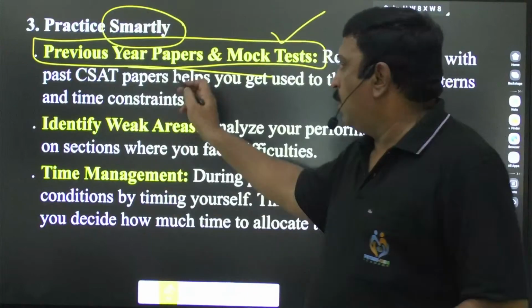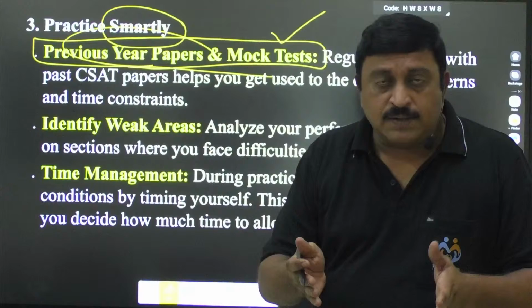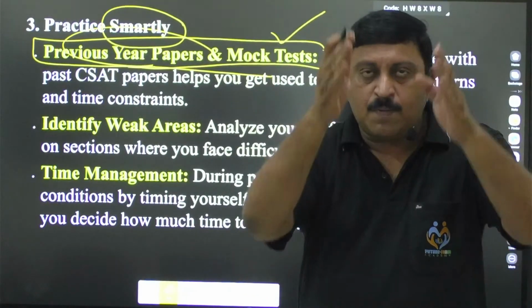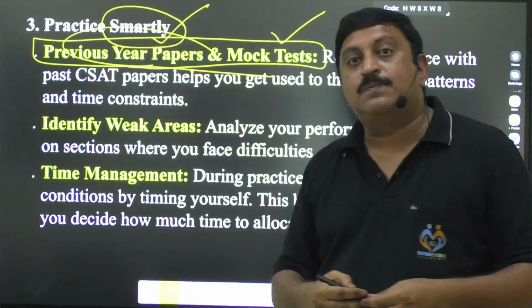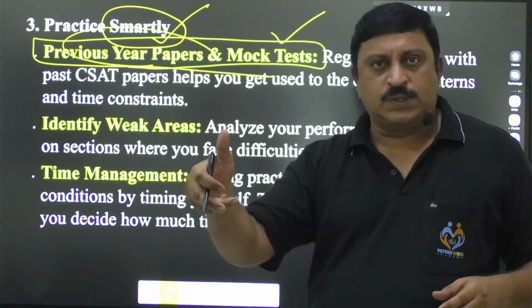Clear? Now, coming to previous papers, they are always a guide, a path, a way. How your examiner's mind works, how he is thinking, previous papers definitely help you the most to solve the questions, right?